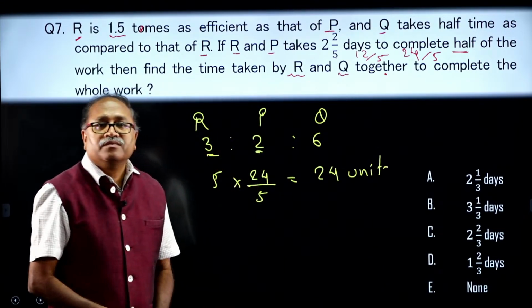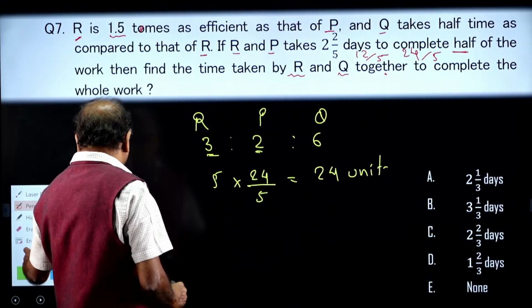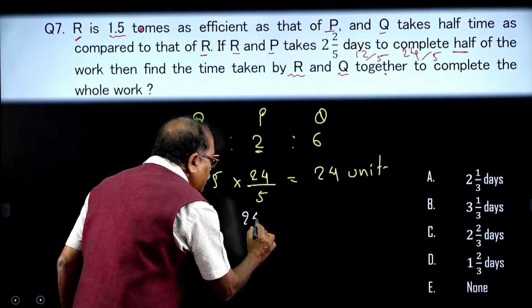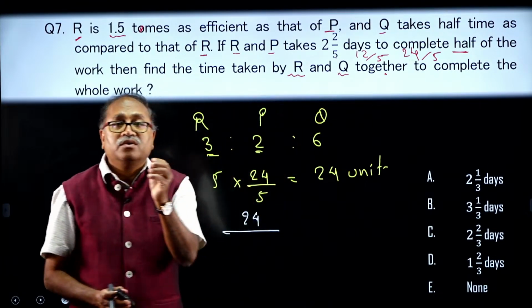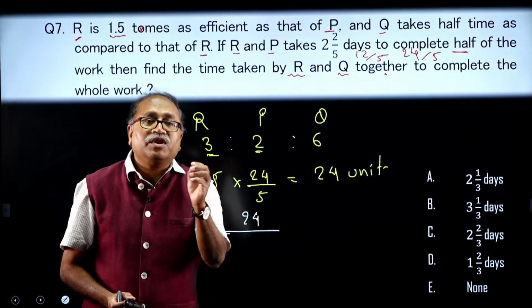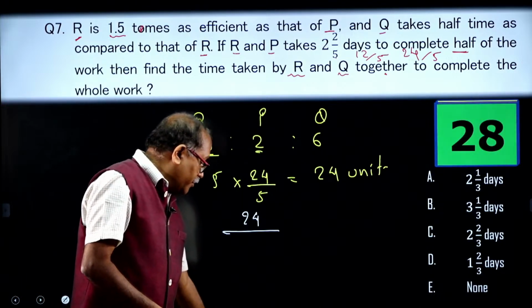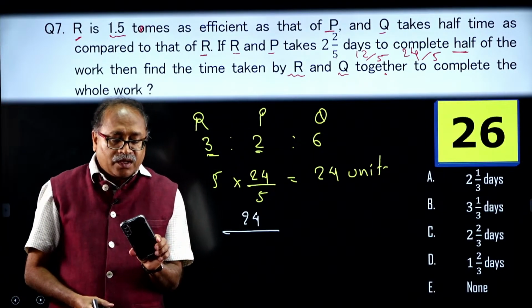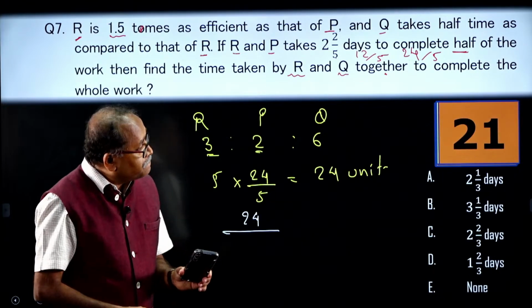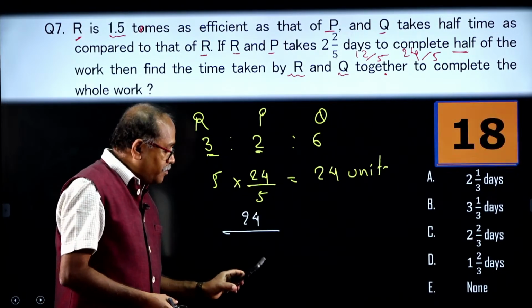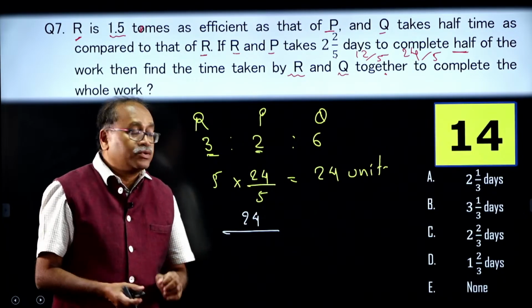Hope you are understanding. And this 24 units has to be completed by whom? By R and Q together. How much time will it take? Your 30 seconds starts now. Come on my friends, some of you will be able to answer the question. I almost completed the question.